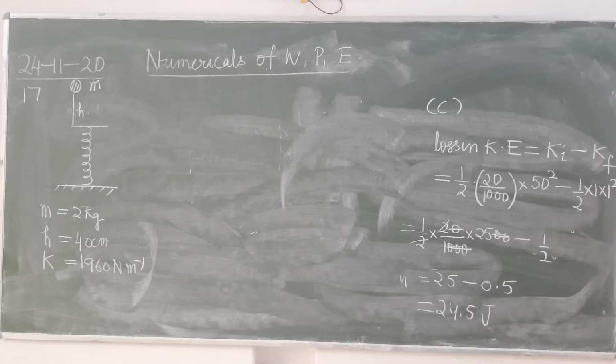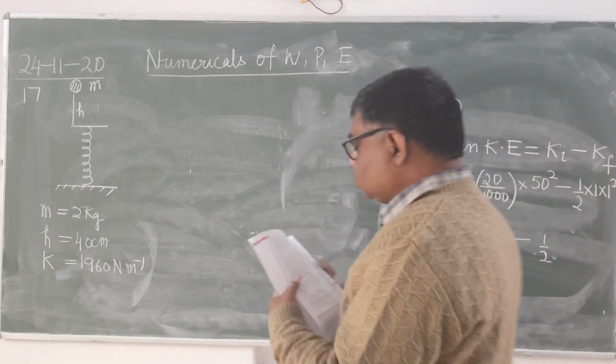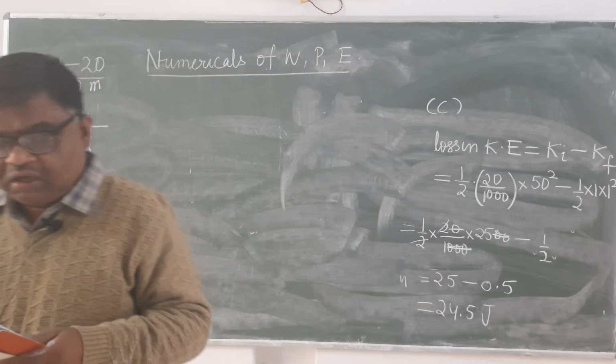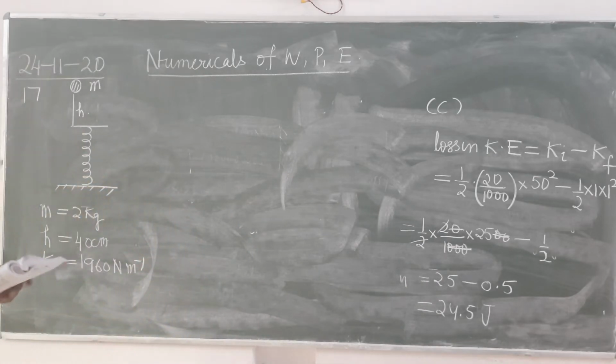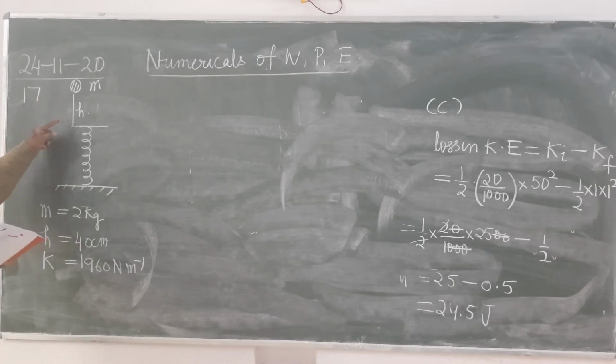Now you see here this question number 17. A block of mass 2 kg is dropped from a height of 40 centimeter on a spring whose force constant K is this. What will be the maximum distance x of the compression of the spring?